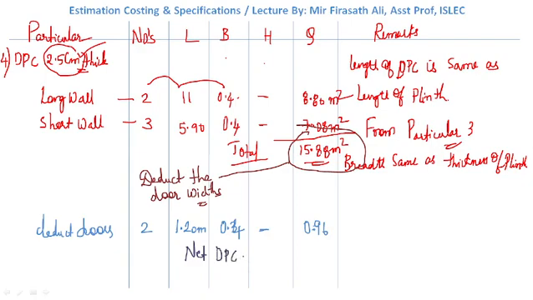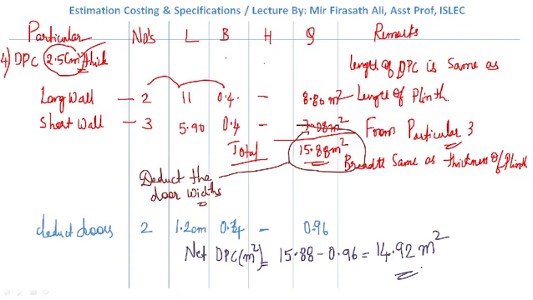Net DPC quantity in meter square will be 15.88 minus 0.96. The value will be 14.92 meter square. This is nothing but the quantity of DPC which we have to use. This is the net quantity of DPC.